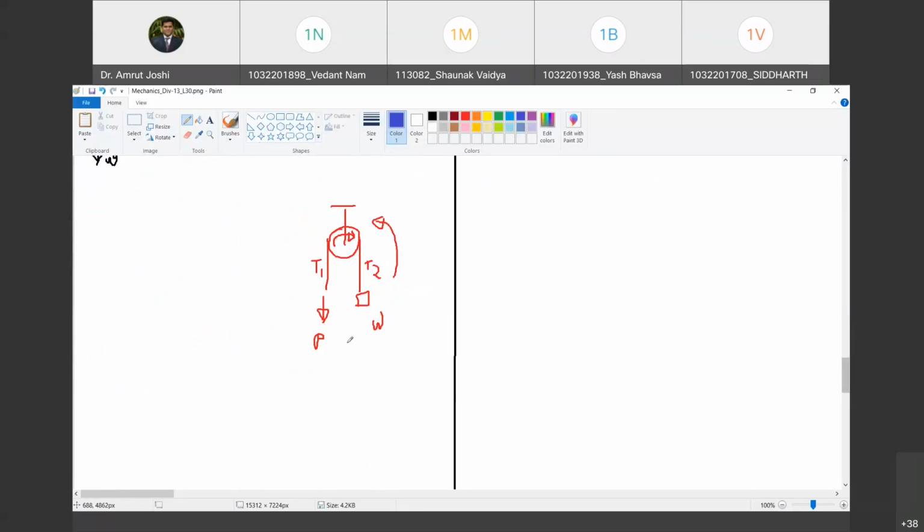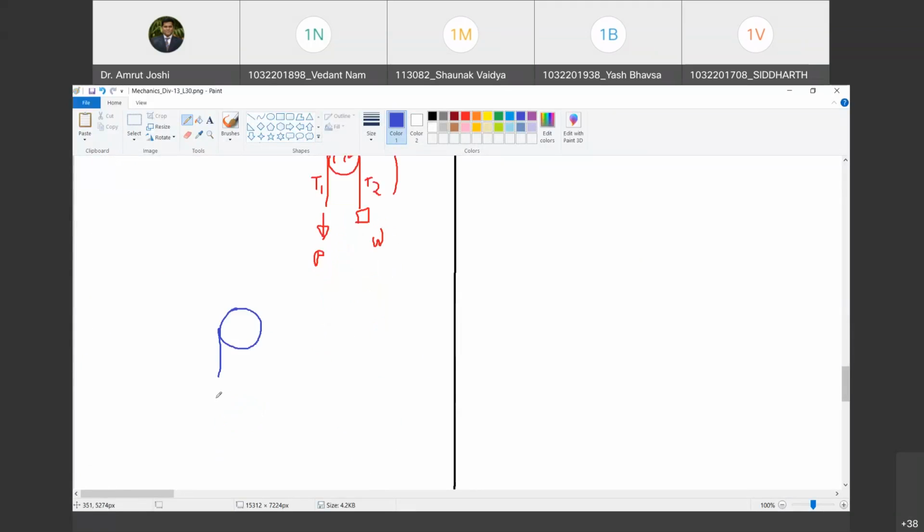Let me explain once again. Look, if this is the pulley and this is the effort P, and this effort is trying to lift this weight W, are you with me? Yes, sir. So impending motion is in which direction? This direction. So if I make the observer sit on this pipe, with reference to this pipe the belt is going to move in anti-clockwise direction. So the pipe must offer the resistance, frictional force, in clockwise direction. Do you agree with me? Yes, sir. Now this P has to overcome W plus this frictional resistance.